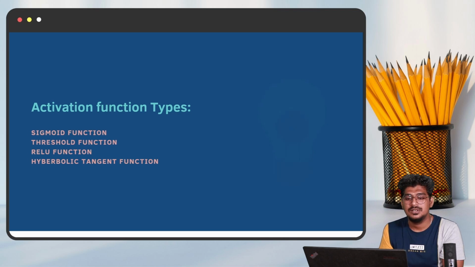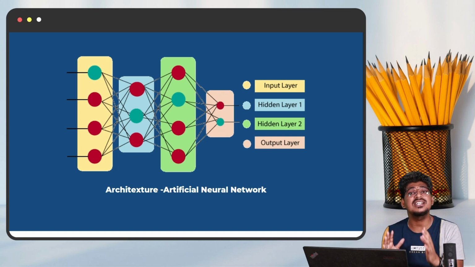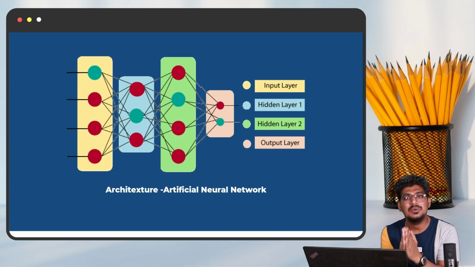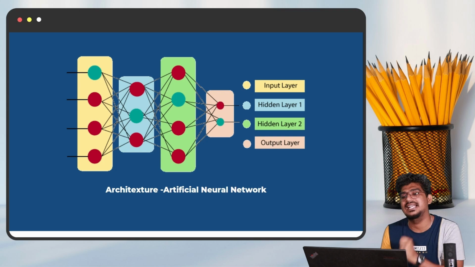Okay, right. So what is next? Architecture of the artificial neural network. First, we need to understand the structure of the artificial neural network. It has three different layers. One is the input, another is the hidden layer, another is the output. So input and output, and in between is the hidden layer.